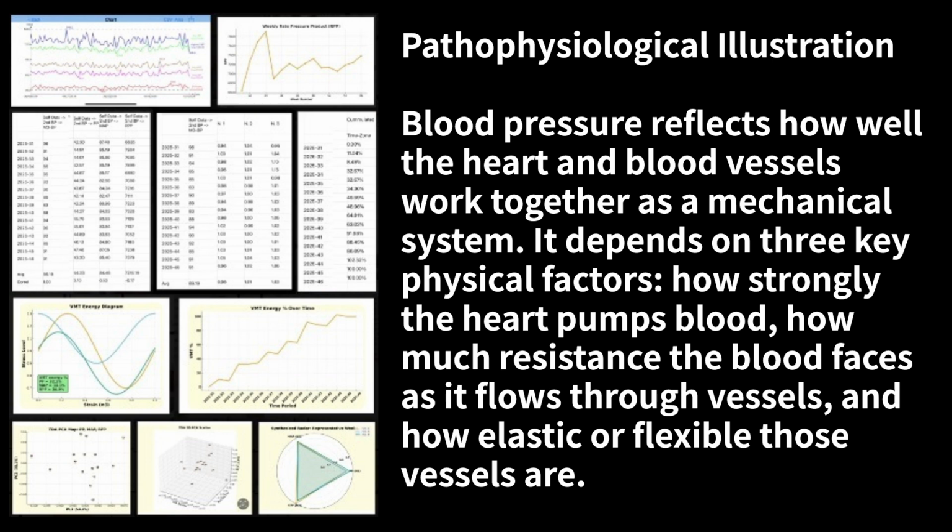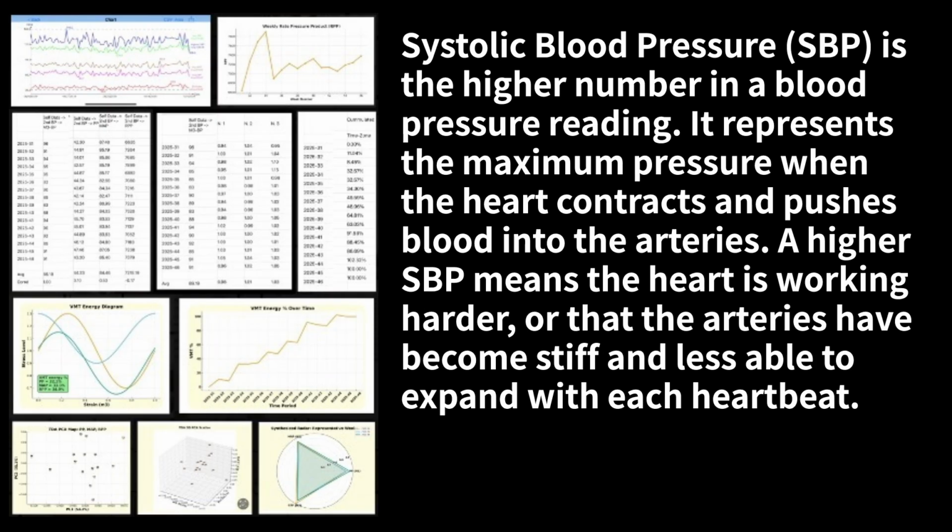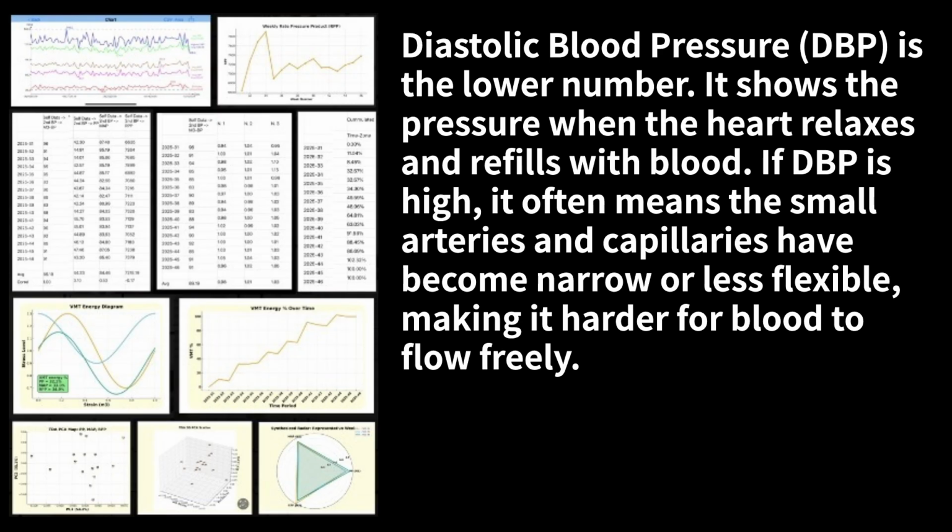Pathophysiological illustration. Blood pressure reflects how well the heart and blood vessels work together. As a mechanical system, it depends on three key physical factors: how strongly the heart pumps blood, how much resistance the blood faces as it flows through vessels, and how elastic or flexible those vessels are. Systolic blood pressure, SBP, is the higher number. In a blood pressure reading, it represents the maximum pressure when the heart contracts and pushes blood into the arteries. A higher SBP means the heart is working harder, or that the arteries have become stiff and less able to expand with each heartbeat. Diastolic blood pressure, DBP, is the lower number. It shows the pressure when the heart relaxes and refills with blood.